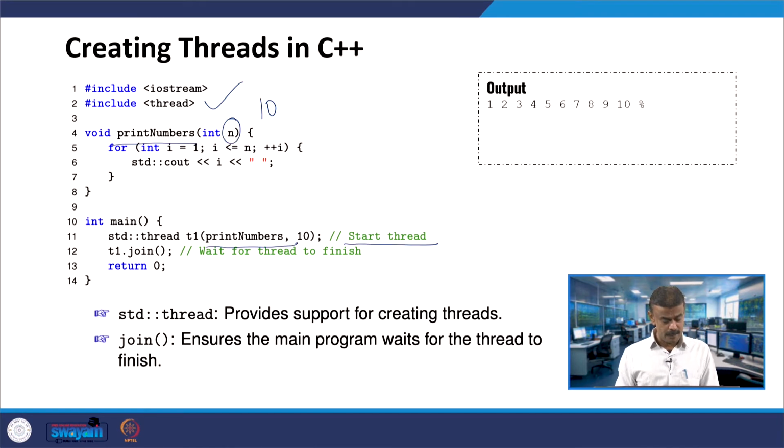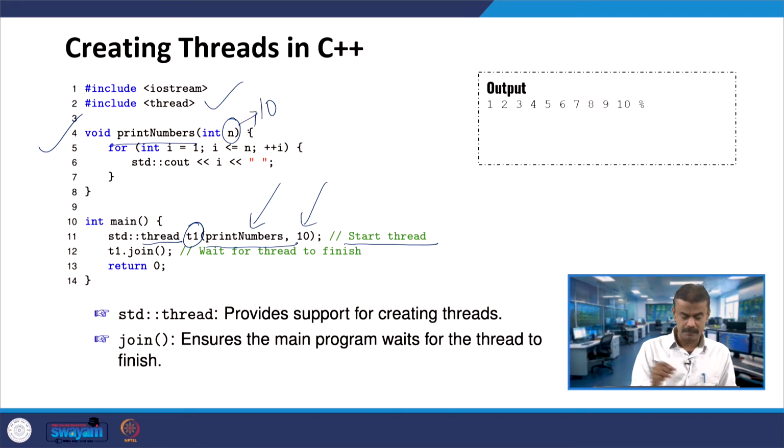In the main program we have thread T1. T1 is a thread, and you are passing 2 parameters. It is a 2 argument thread. What are the arguments? You are passing print numbers and 10. Print numbers is nothing but the function, and 10, n will be assigned to 10, that is the meaning.